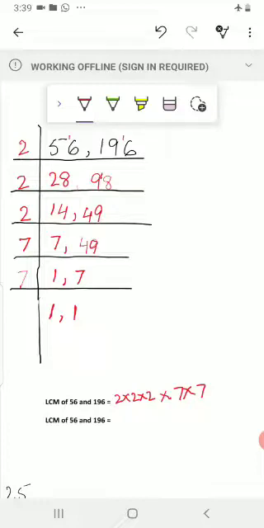Okay, our answer is 392. LCM of 56 and 196 is 392.